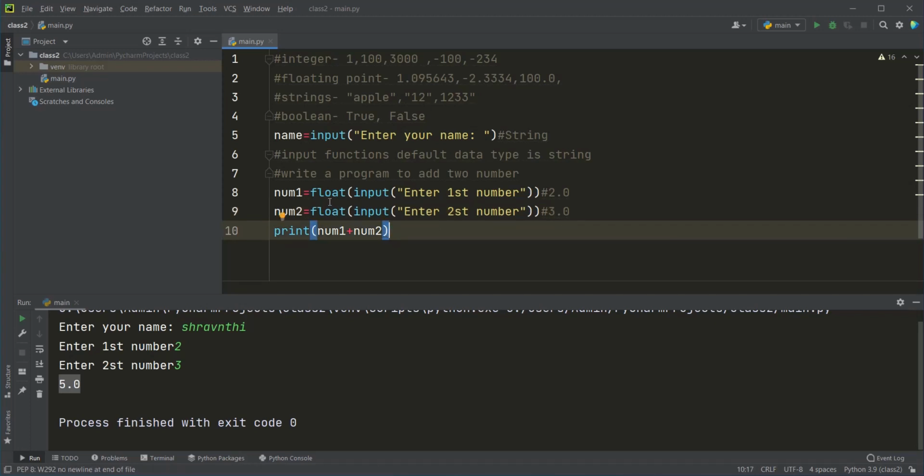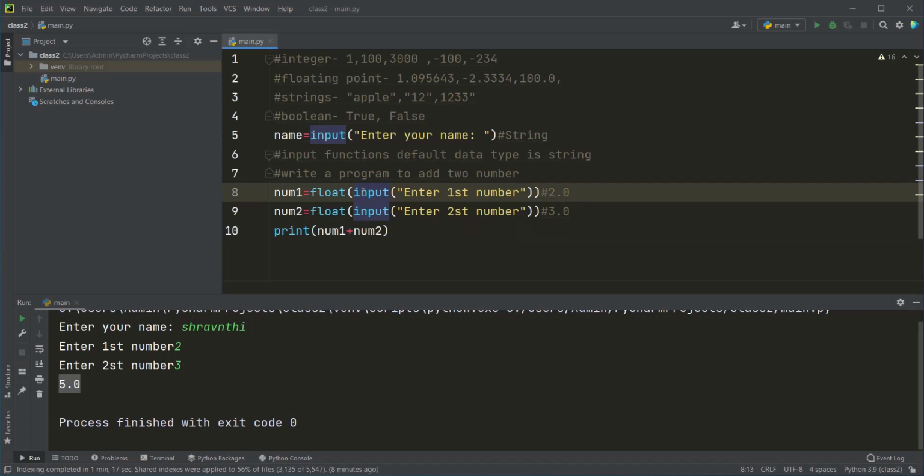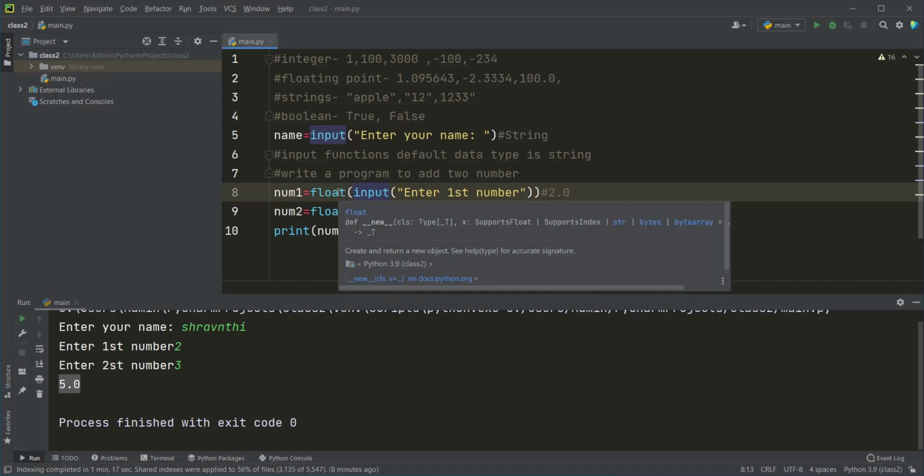Now I think how to convert a string to an integer or floating point is clear to you. We can also convert any data type to some other data type.